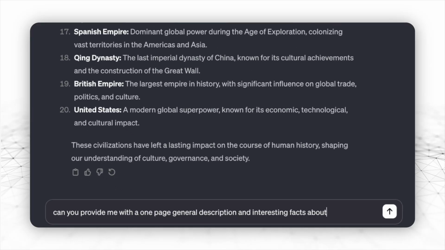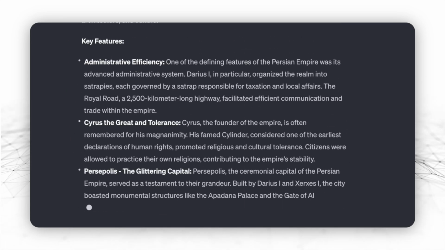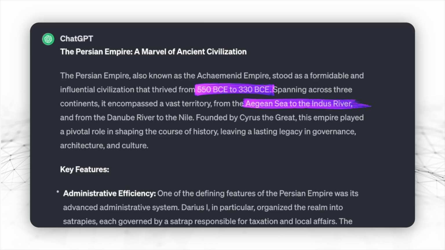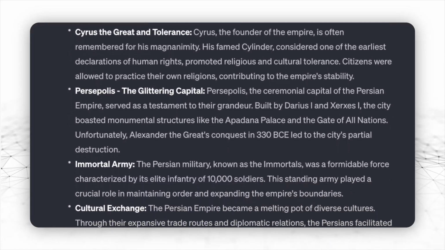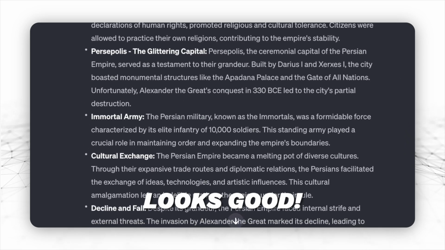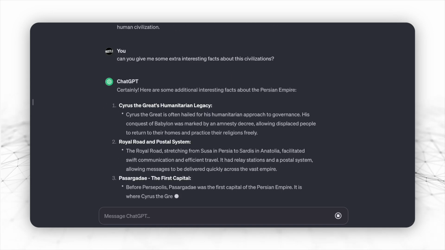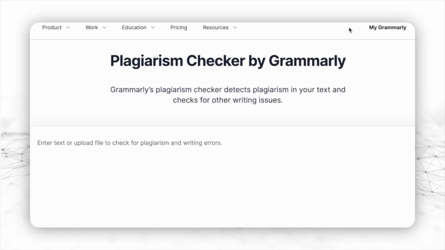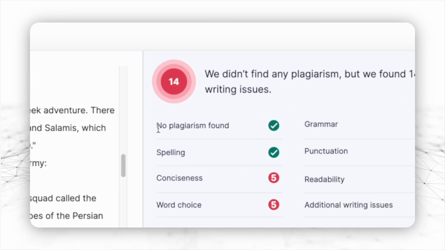Then I asked the chatbot to give me a one-page general description and interesting facts about each civilization on the list. And finally, to include the ages and geographic locations of each. And just like that, I got most of the content for the book without having to do any research or writing myself. However, you do want to read the text and make sure that there are no mistakes, and also that you like the results. If you don't, you can always rerun the prompt and get a new description or a new set of interesting facts. Also, I would run it through Grammarly.com to detect potential plagiarism, and once the text is good, we can move on to step number 3.